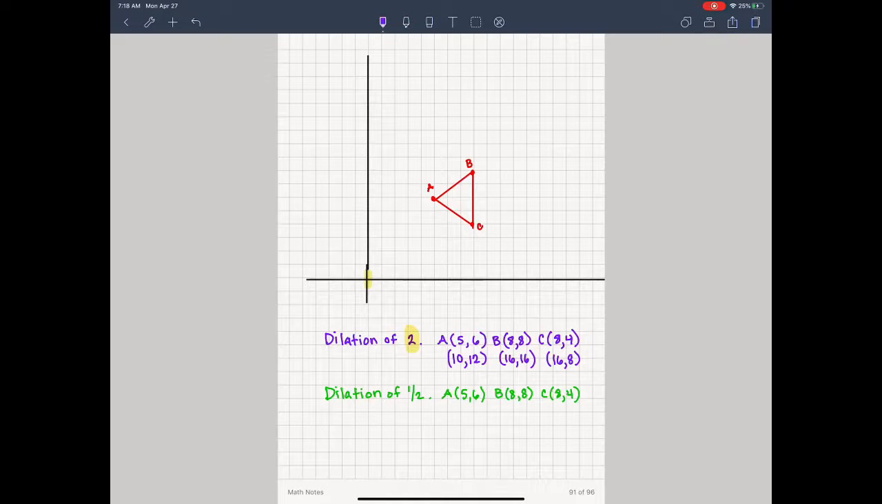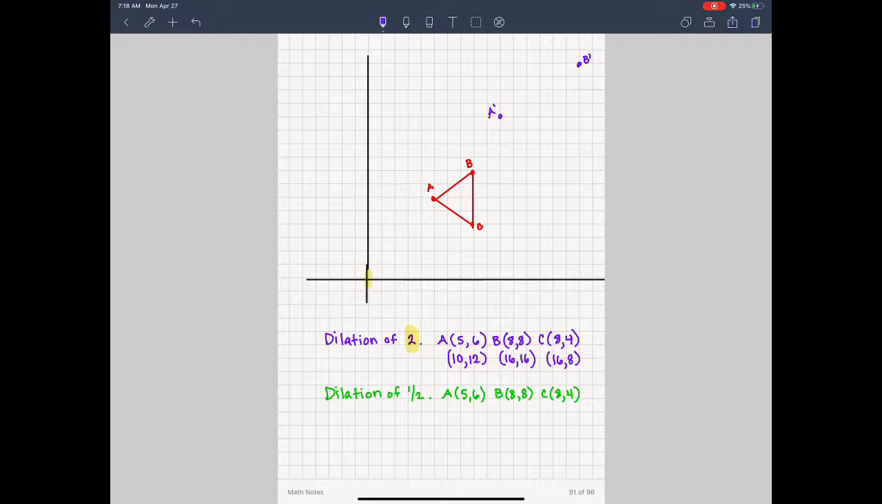So let's take a look. Now let's graph these 3 points, and we go to 10, 12. So 2, 4, 6, 8, 10, and then we go up 12: 2, 4, 6, 8, 10, 12. And here's my new location for A. And now I go to B, I go to 16: 2, 4, 6, 8, 10, 12, 14, 16, and I go up 16: 2, 4, 6, 8, 10, 12, 14, 16, and here's my new location for B.